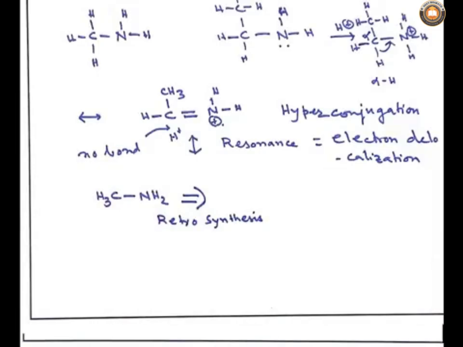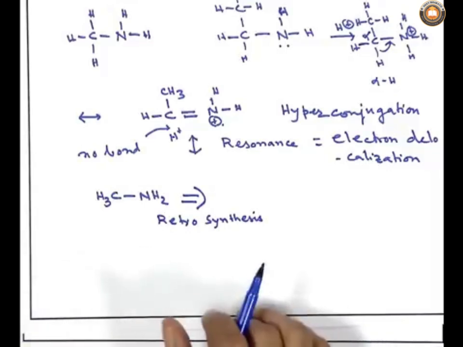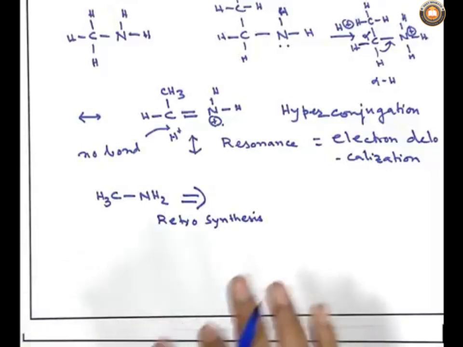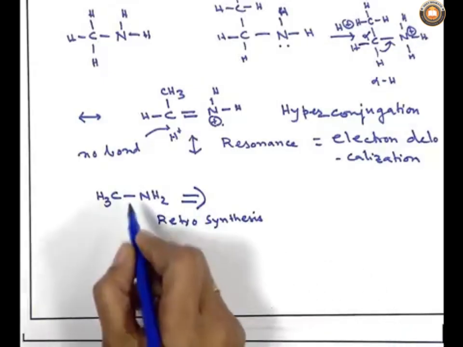If I know how to make a carbon-nitrogen bond, which is what I am going to talk about, I should also know how to break it and what starting materials will be needed to make this compound. So, this type of arrow means retrosynthesis.